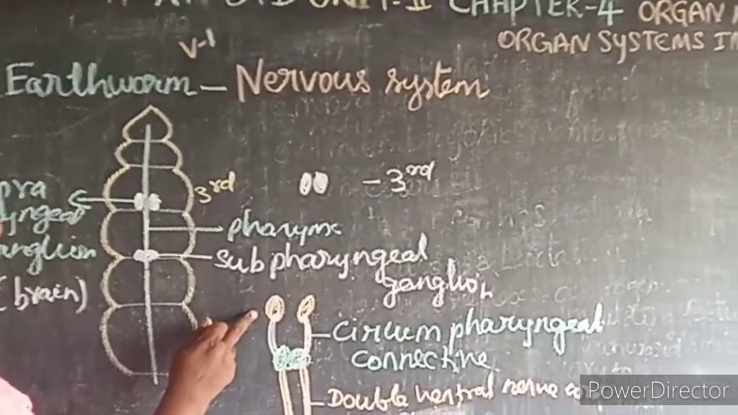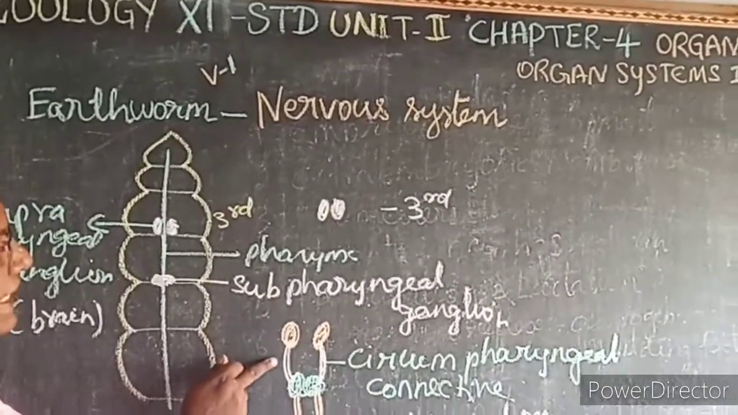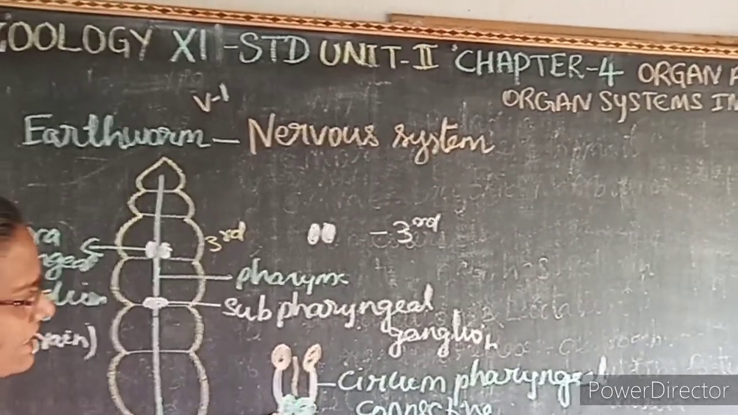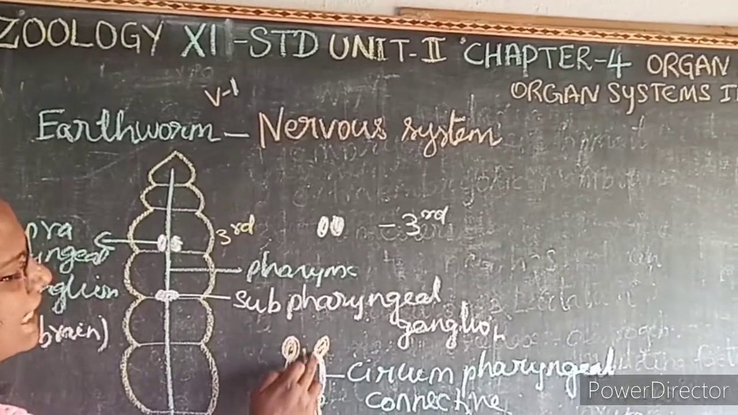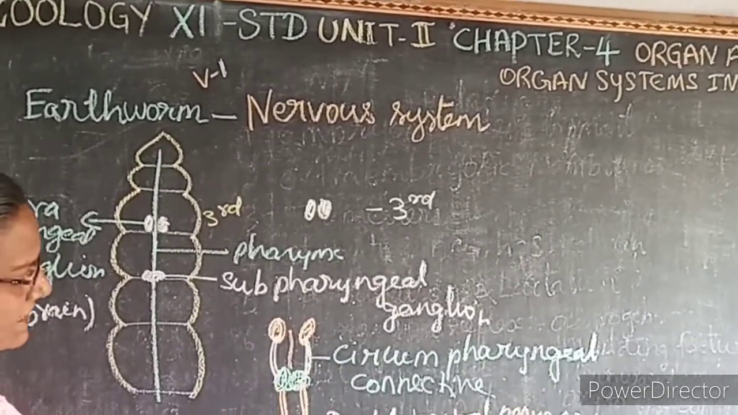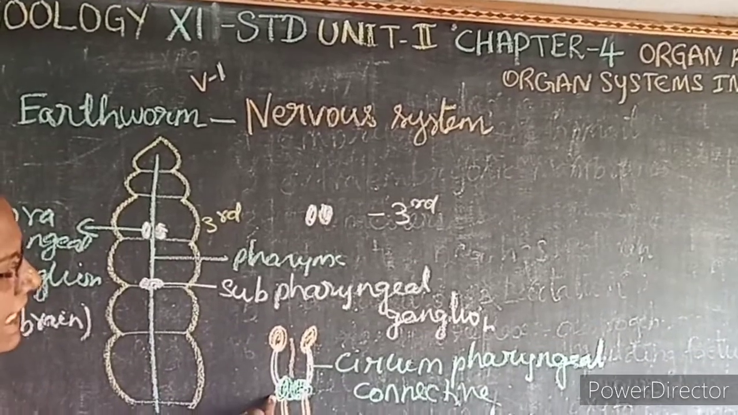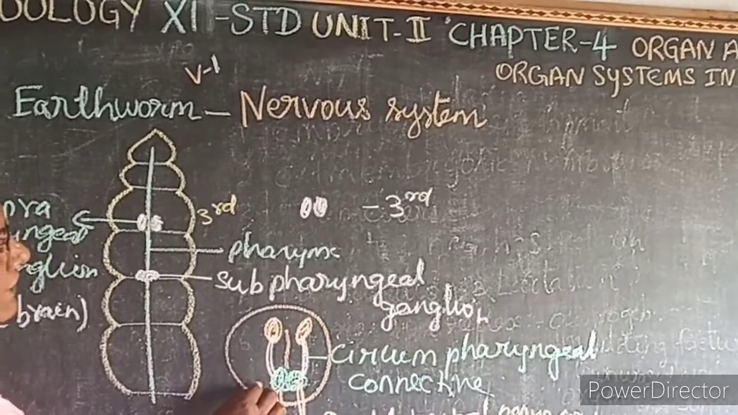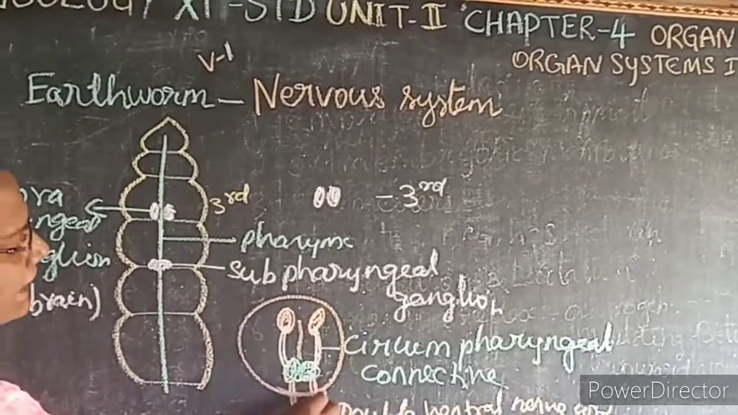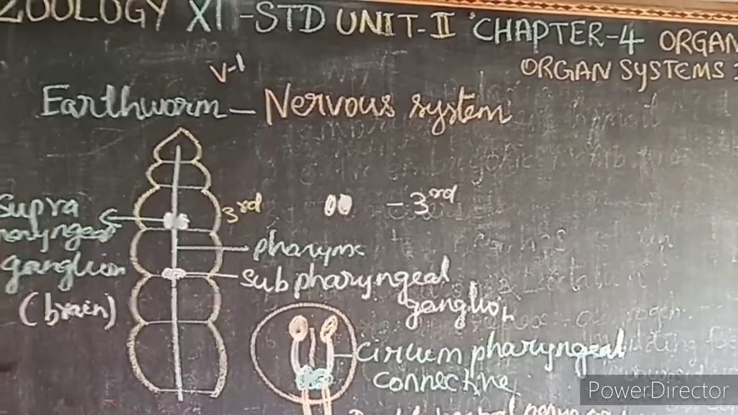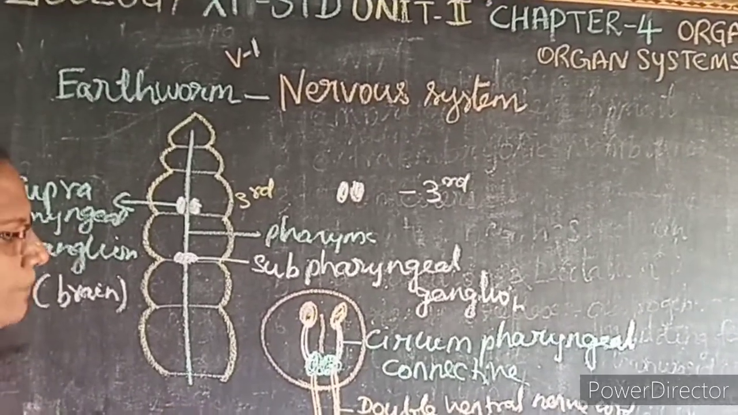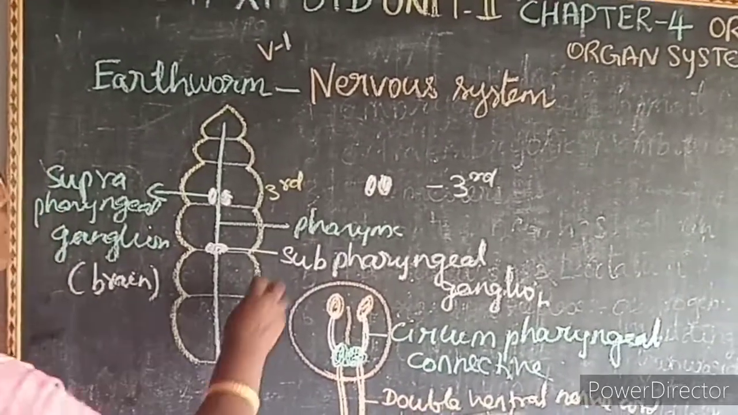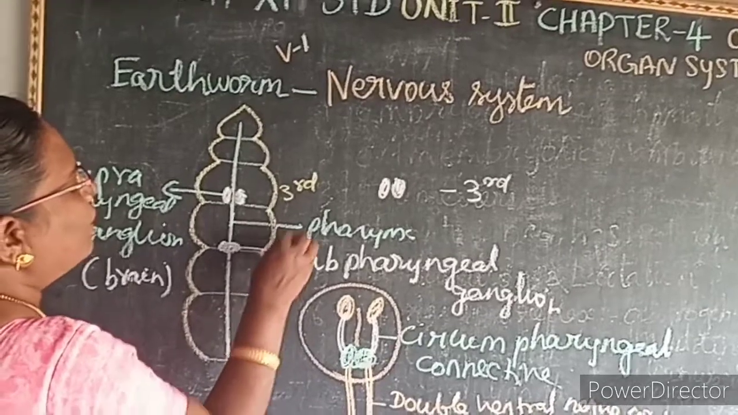A bilobed mass of nervous tissue above the pharynx, that is known as what? Suprapharyngeal ganglion. Below the pharynx, that is known as what? Subpharyngeal ganglion. It is connected by the circumpharyngeal connectives. The double ventral nerve cord arises from the subpharyngeal ganglion. So it forms a nerve ring at the anterior end of the alimentary canal. So this nerve helps in the sensory inputs and it commands the muscular responses of the body. It's very simple. The subpharyngeal ganglion is present in the fourth segment.